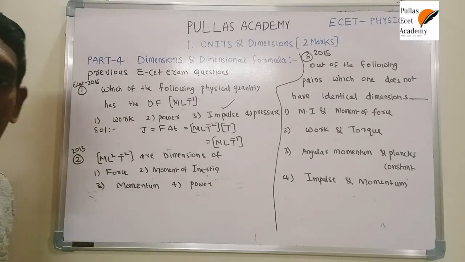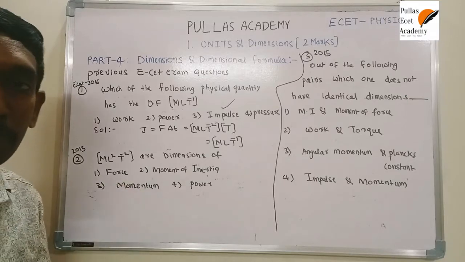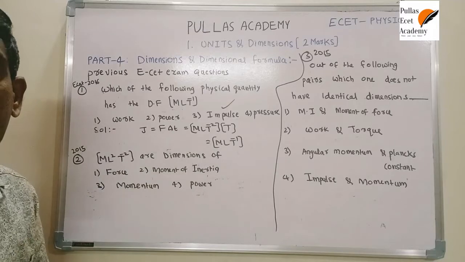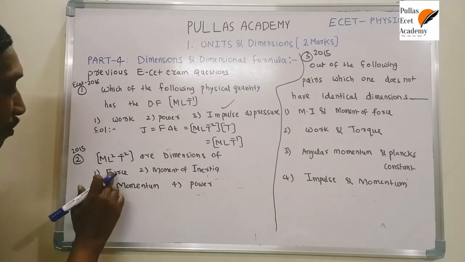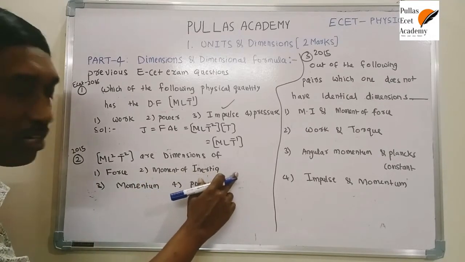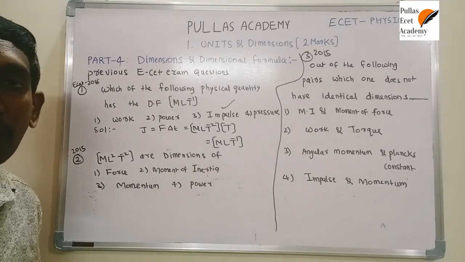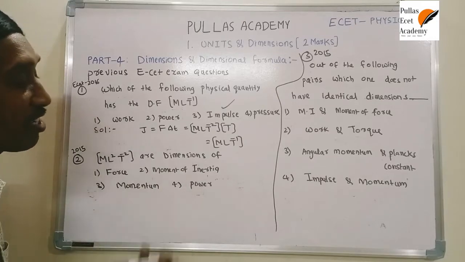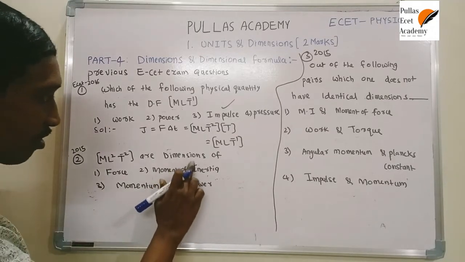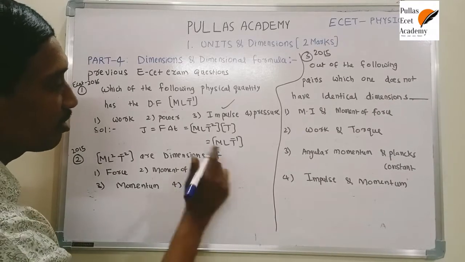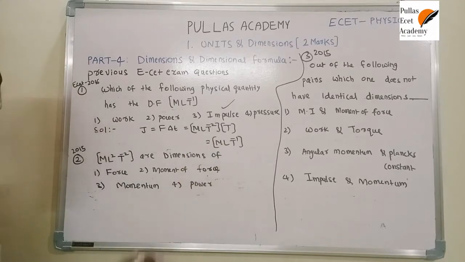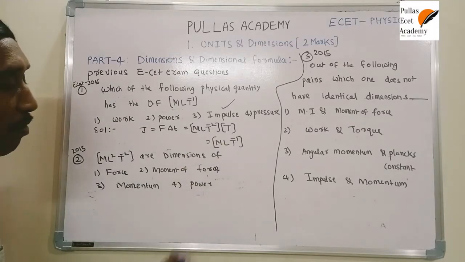Next, in 2015, a simple question is asked: ML²T⁻² are the dimensions of which quantity? It is very important, and I already explained it. The force dimensional formula is MLT⁻². Moment of inertia is ML². The momentum dimensional formula is MLT⁻¹. Sorry, this is not moment of inertia, this is moment of force, as given here. The power dimensional formula is ML²T⁻³.